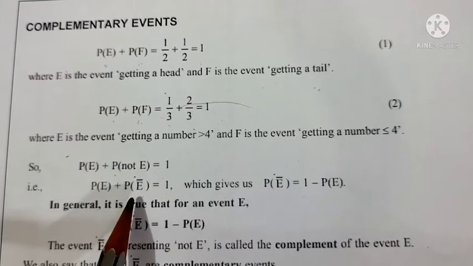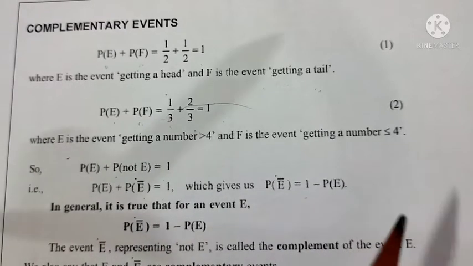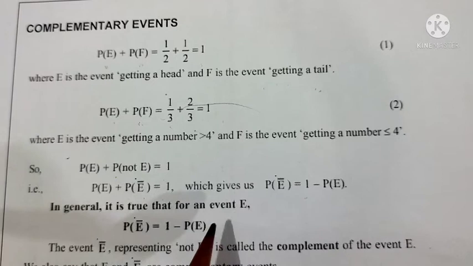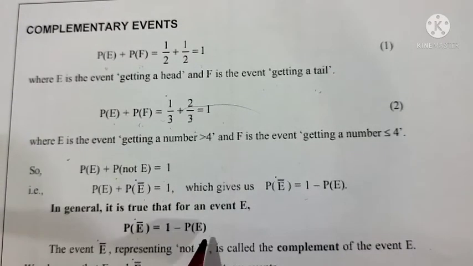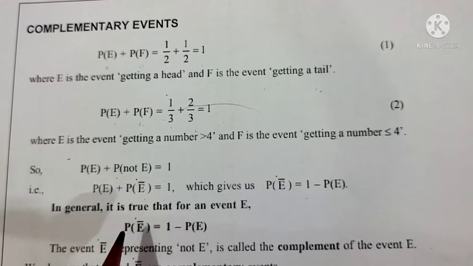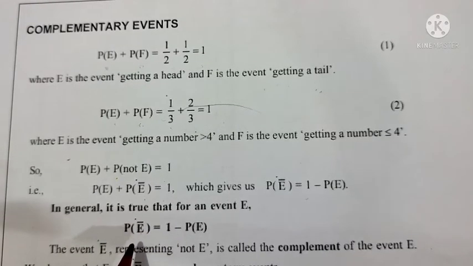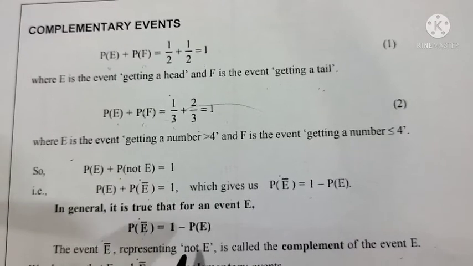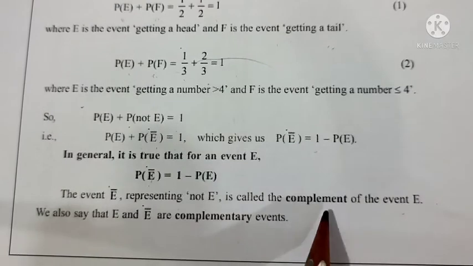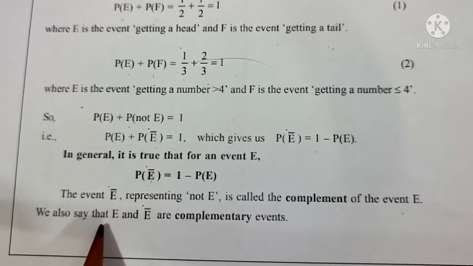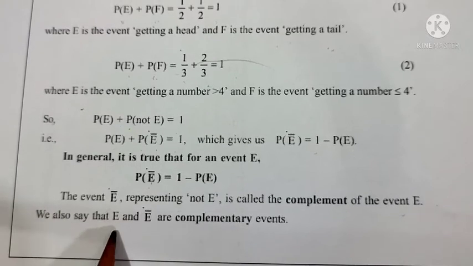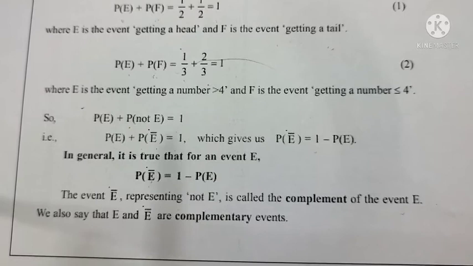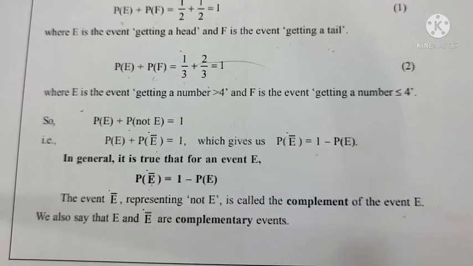So from this formula, what is P of E complement? 1 minus P of E. In general, it is true for any event: P of E complement equals 1 minus P of E. We should read this as E complement, not just not E. So E complement, E bar, is representing not E, which is called the complement of the event E. Similarly, we can say that E and E complement, or E and E bar, are complementary events.